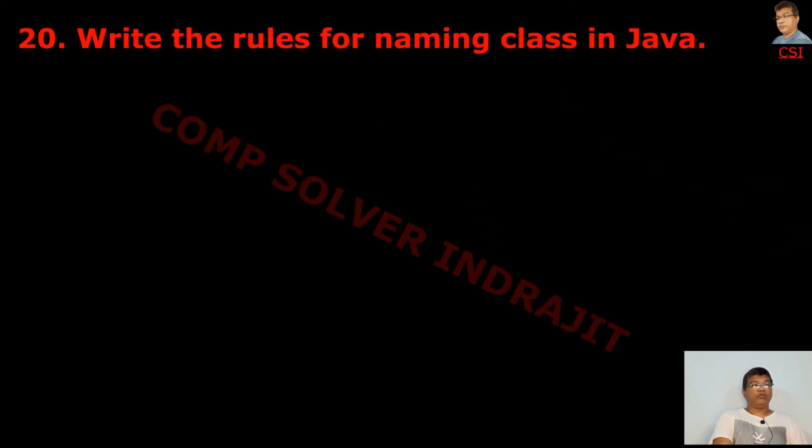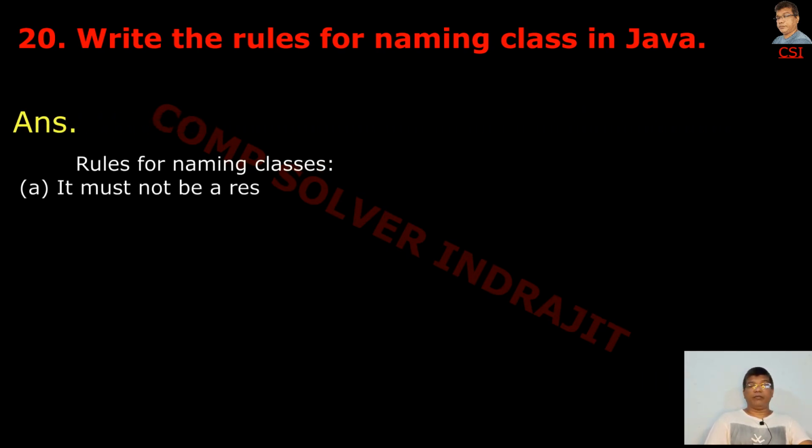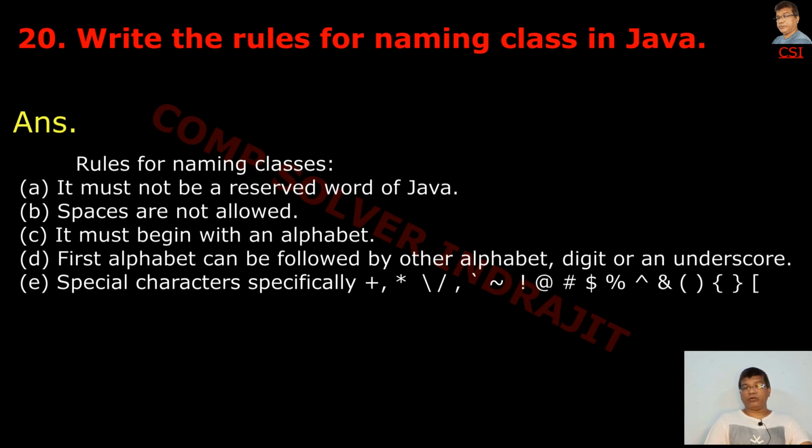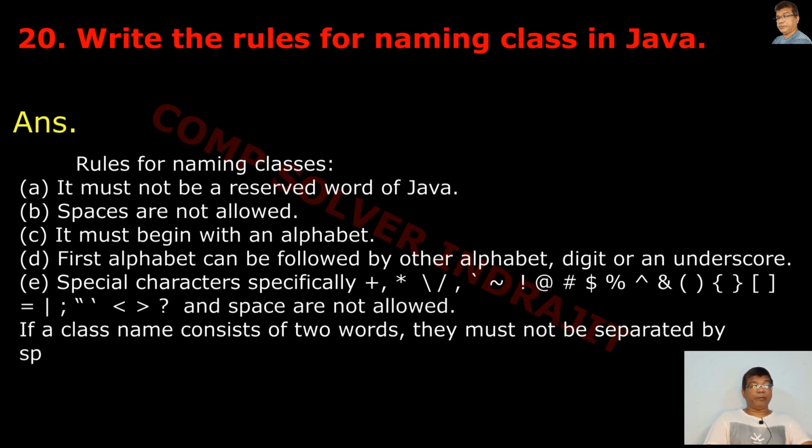Next, and the last question: write the rules for naming a class in Java. The rules for naming a class in Java are: number 1, it must not be a reserved word of Java. Number 2, spaces are not allowed. Number 3, it must begin with an alphabet. Next one, the first alphabet can be followed by other alphabets, digits or an underscore. And the next one is special characters, such as plus, multiplication symbol, slash, and the others. All types of special characters and spaces are not allowed. If a class name consists of 2 words, they must not be separated by a space.